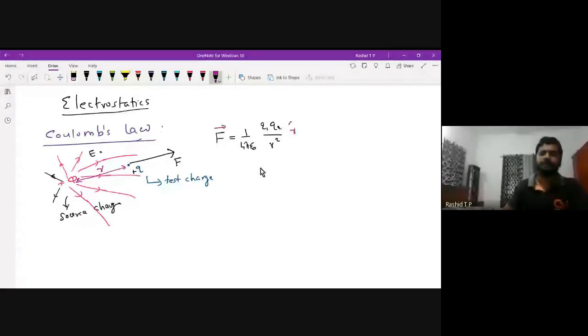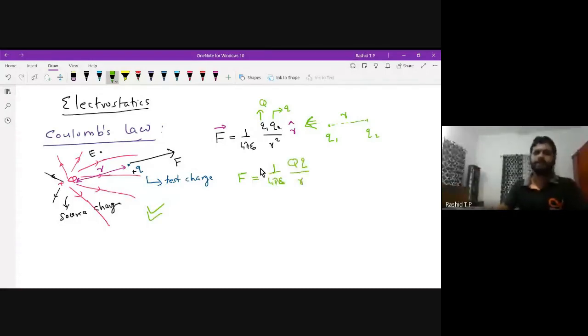Here Q1 is nothing but our capital Q, and Q2 is nothing but our small q. Therefore, the force between the two charges Q1 and Q2 separated by a distance R is given by this expression. In this particular case, we can write 1 by 4 pi epsilon 0 Q divided by R squared. Fine.